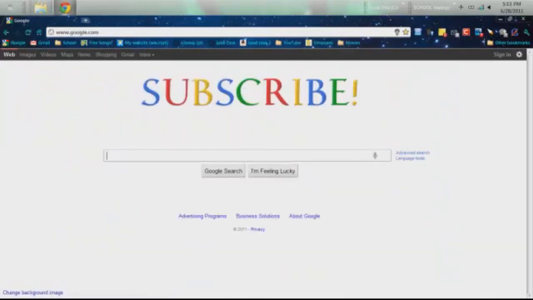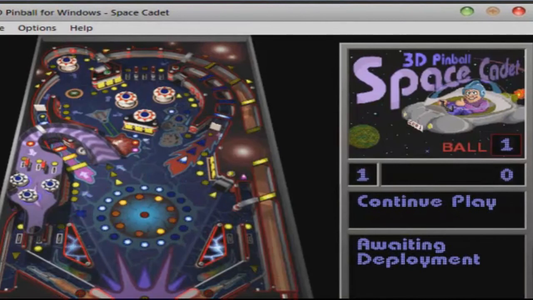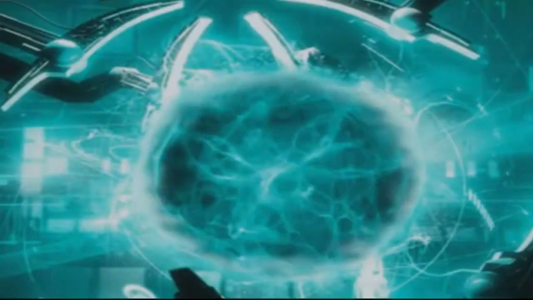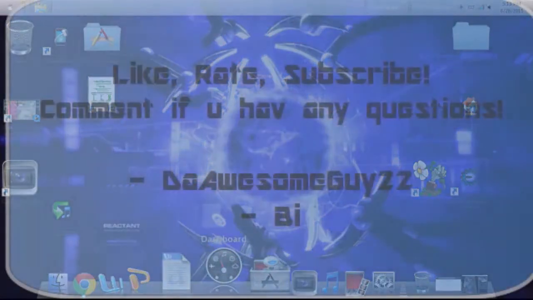That is it. If you guys see, I have pinball here on Windows 7. I also have a moving background. It's animated.